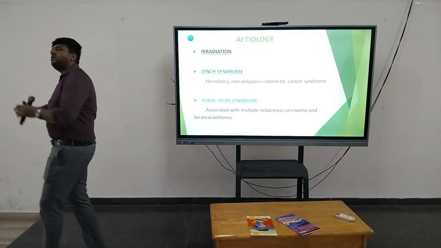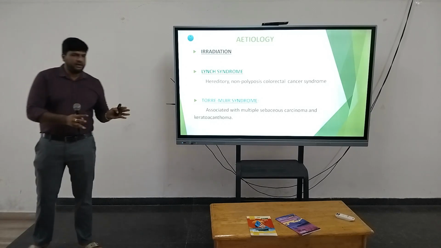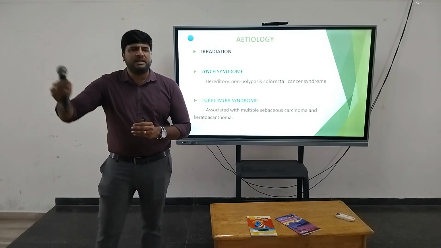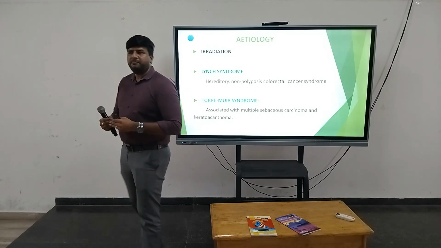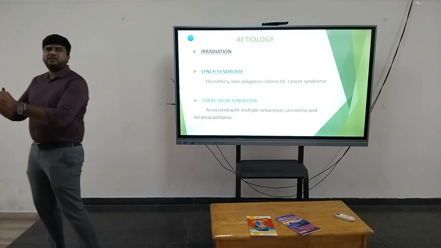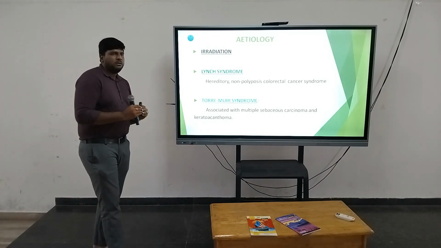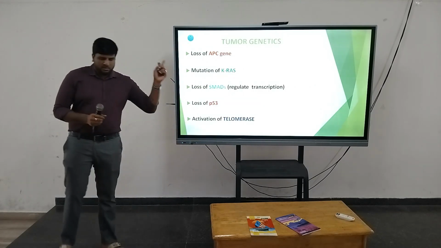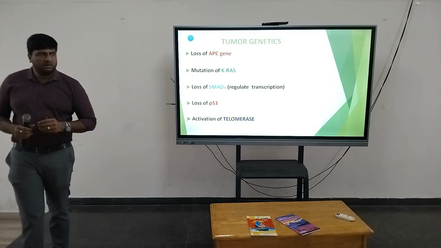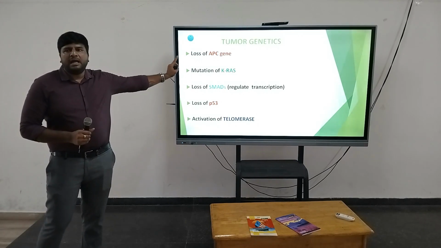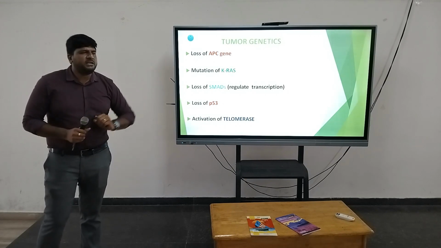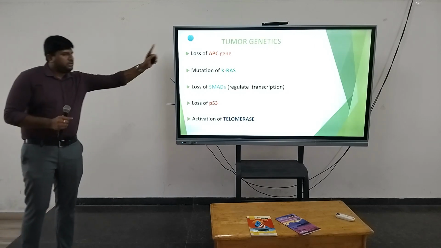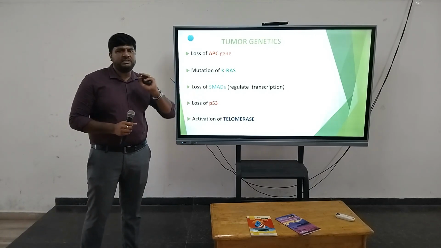Etiology is different, pathogenesis is different. Etiology means the factors because of which malignancy can develop. Pathogenesis means the mutations or mechanisms that happen to develop into a cancer. So these are the most common genes involved. First common gene is the APC gene. What is the APC gene? Adenomatous polyposis coli gene. Next common gene is the P53 gene mutation.